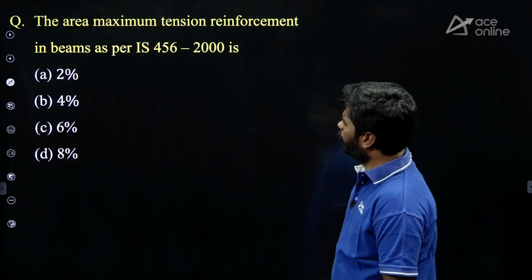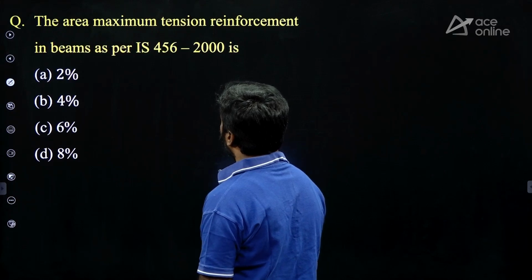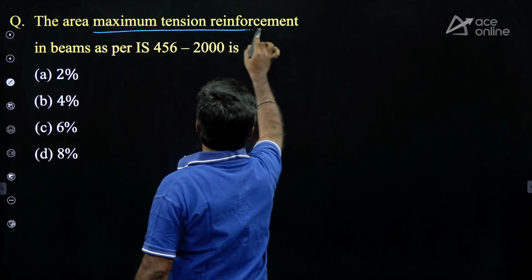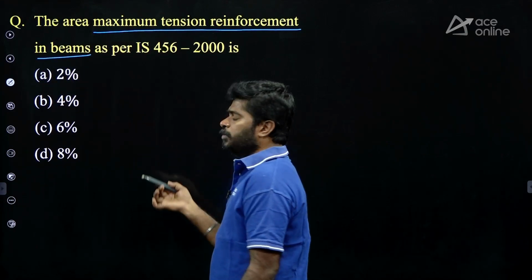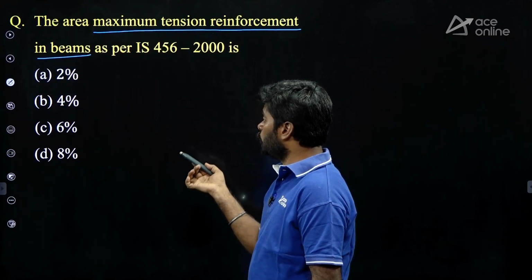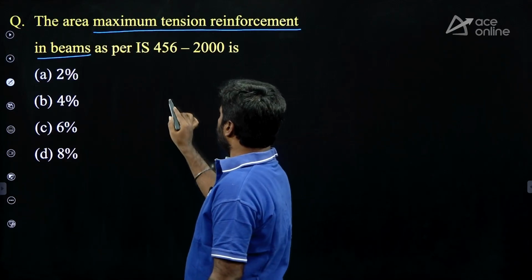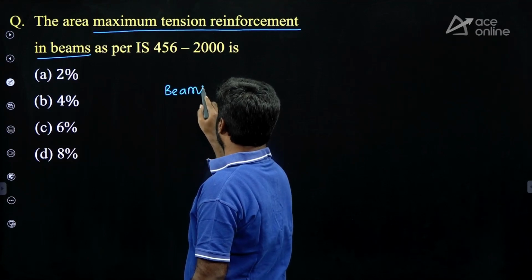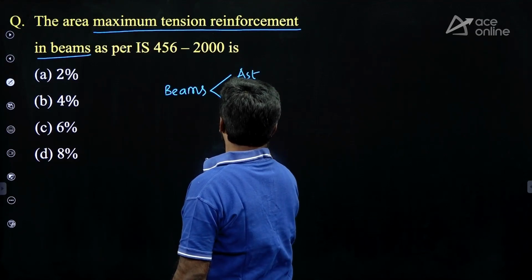Next question. The maximum area of tension reinforcement in beams, very clearly mentioned. Options given: A 2%, B 4%, C 6%, D 8%. Actually, in beams we can provide tension steel as well as compression steel.